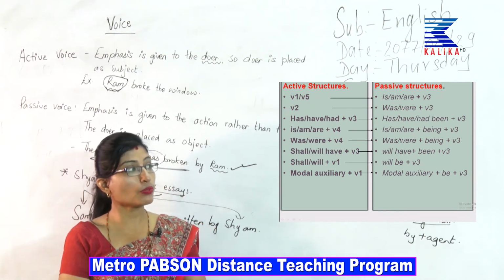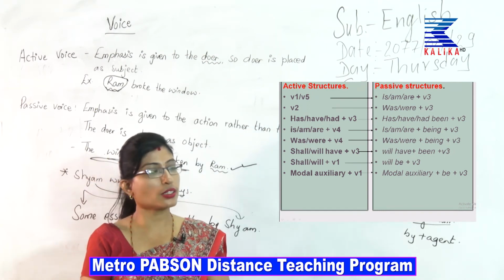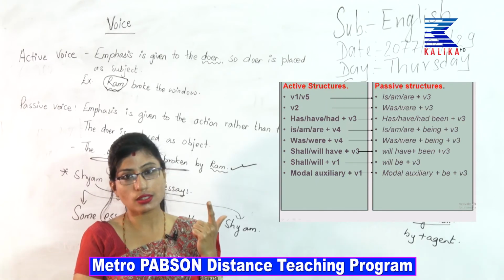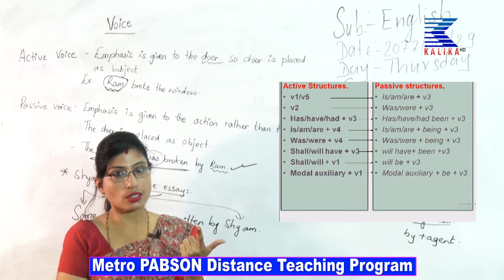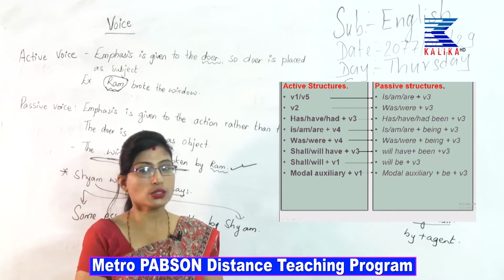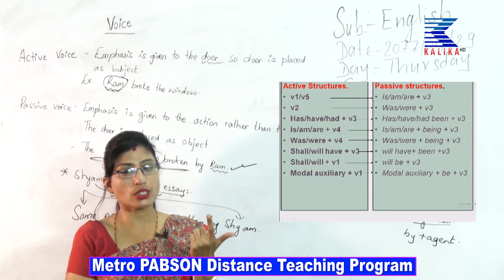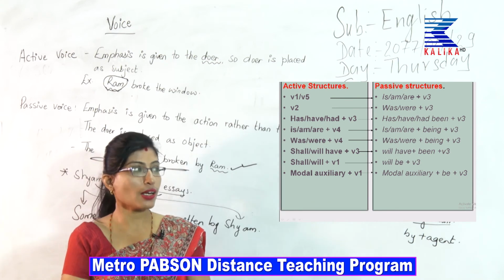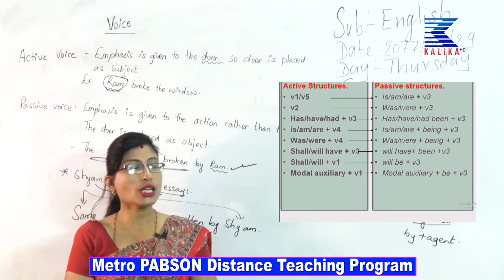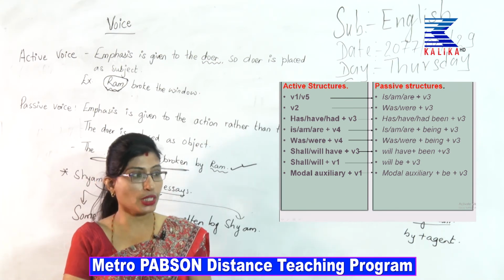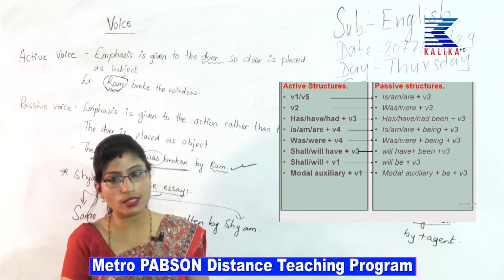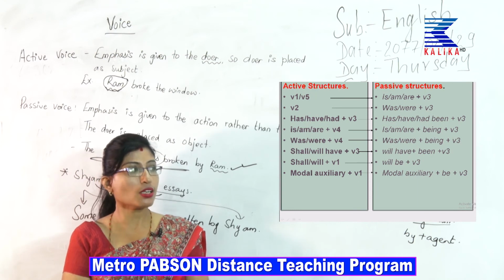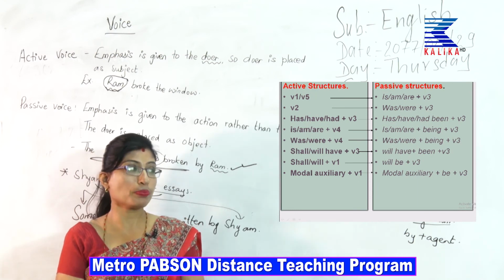She, shall, will. Why have I omitted shall here? Because shall comes with I or we. Okay? I shall or we shall. Other than that, you use will. So, if you use I will or we will, that is also correct. So, here shall, will have plus verb 3 will be will have plus been plus verb 3. Remember, you have to use auxiliary as well as the be verbs. Then shall, will plus verb 1, will be plus verb 3.